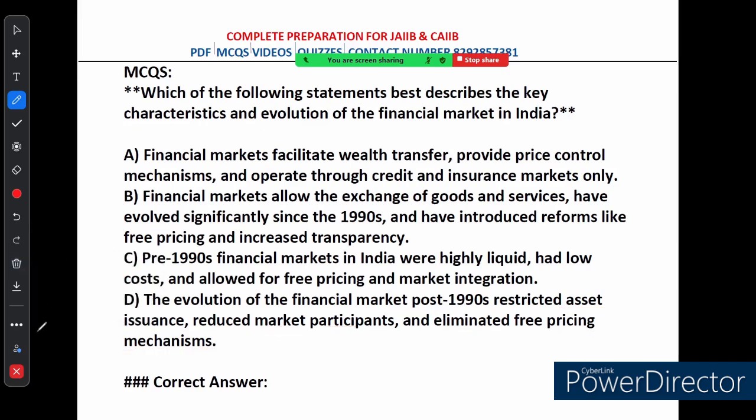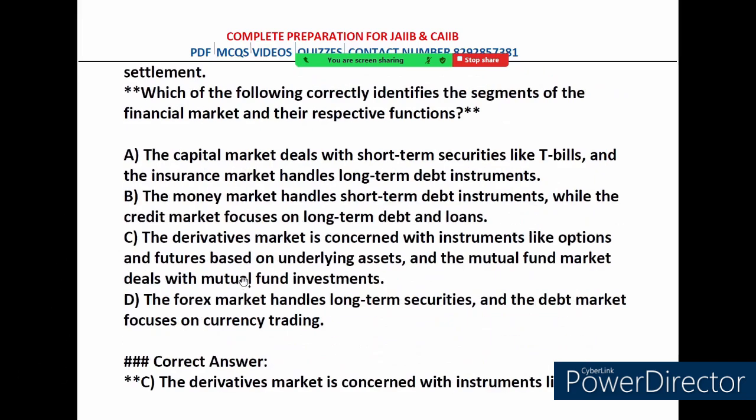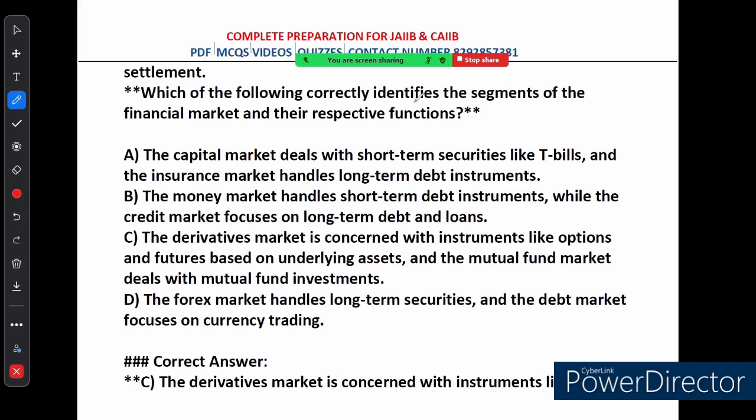Now let's move on to the second question. The second question is, which of the following correctly identifies the segments of the financial market and their respective functions? A says the capital market deals with short-term securities like treasury bills and the insurance market handles long-term instruments. This is incorrect because the capital market deals with long-term securities like stocks and bonds, while the insurance market deals with insurance products, not long-term debt.